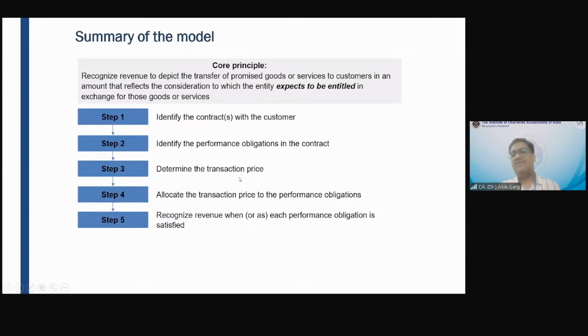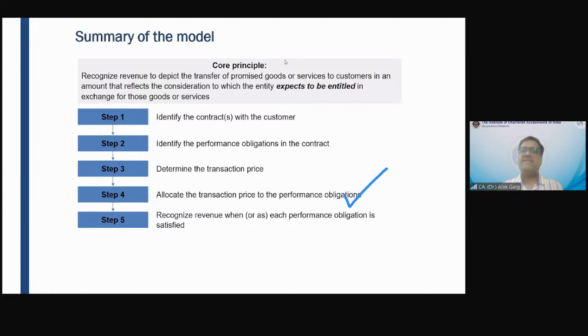Third is determine the transaction price. And fourth one is allocate the transaction price to the performance obligation. For example, the transaction price, the contract price is 1 lakh rupee only. Now you need to allocate the transaction price into the multiple performance obligations. So how will you allocate?